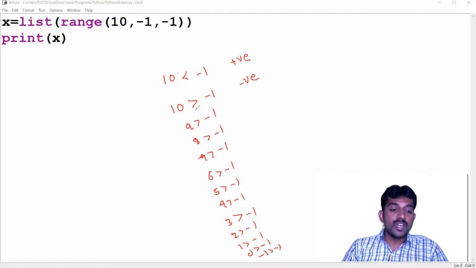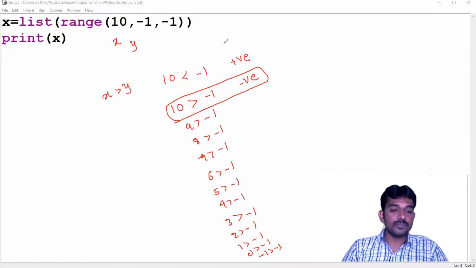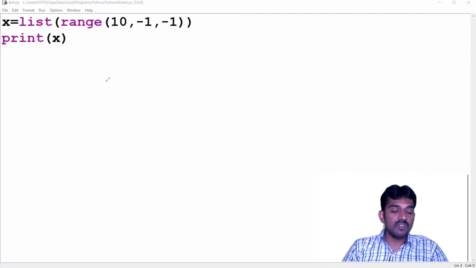So remember, when it is positive and when it is negative, it takes the values simply as x and y. For example, x is greater than y. Please note this is the n value, right? So I'm going to create a formula. Please note, in range of x comma y, there are two cases, positive or negative.